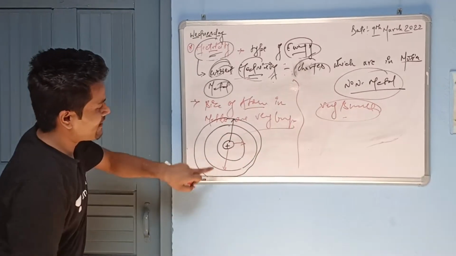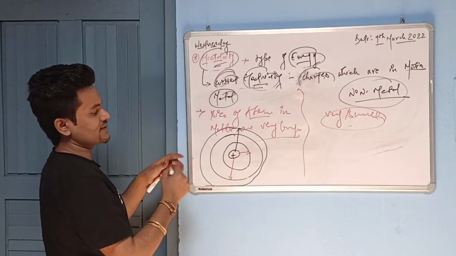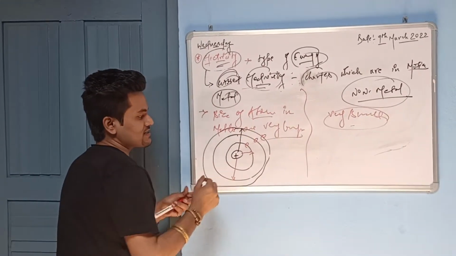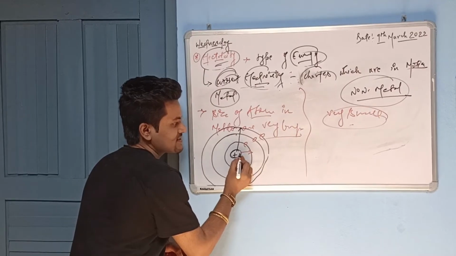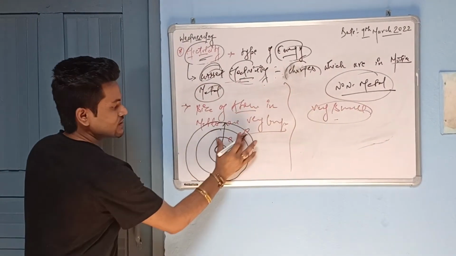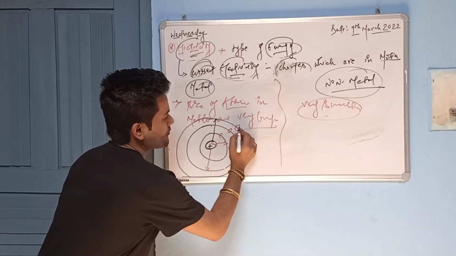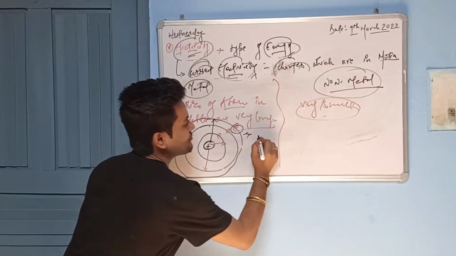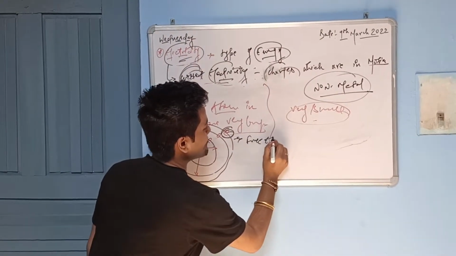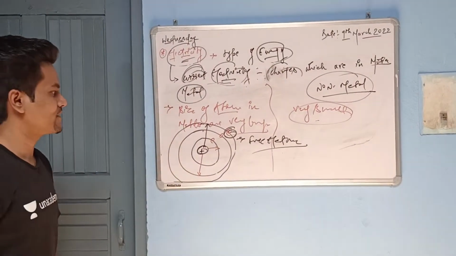Here we have protons and neutrons in the center, and electrons revolving around it. The force of attraction from the nucleus will get weaker as the size of the atom increases, and due to that only we get free electrons, because these electrons will be free, and those free electrons will be responsible for current electricity.